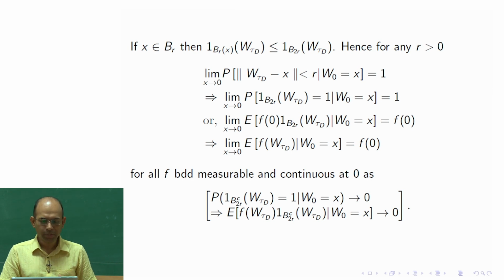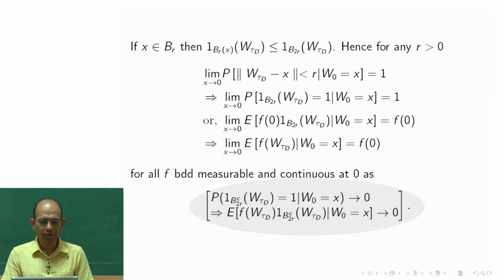If I do that, let us see from this limit being 1 that in the complement, the probability that this indicator is 1 would be 0. So, if I even multiply a bounded function here, f of w tau d, with this indicator function, I would still get the expectation to be 0, because this is bounded and multiplied by something whose probability is going to 0.